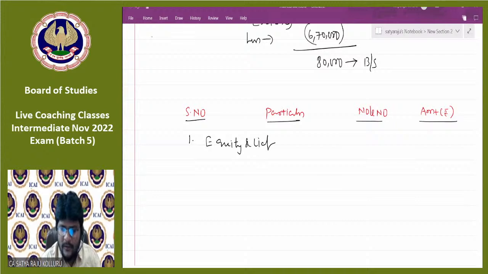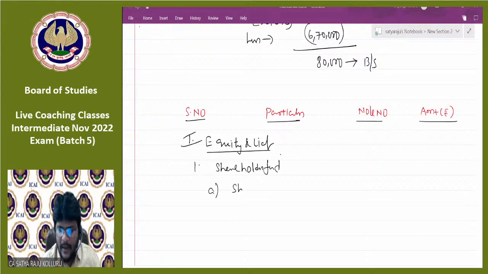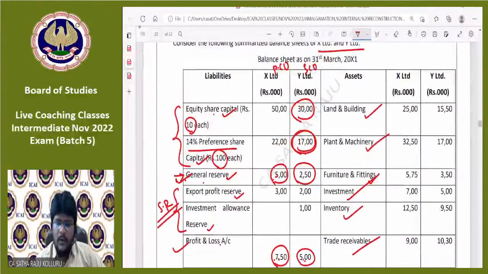Let us start with equity and liabilities. Under that, shareholders funds. A, share capital. So now we are in the books of purchasing company.